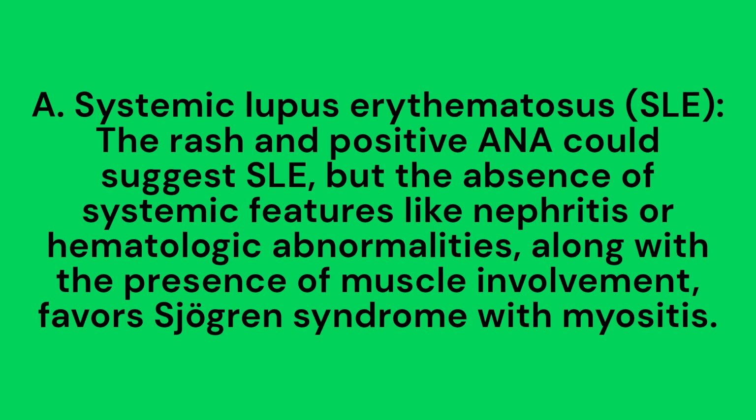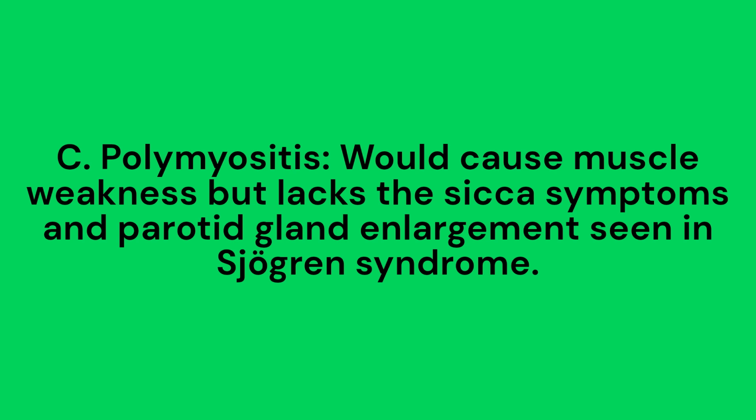A. Systemic lupus erythematosus, SLE. The rash and positive ANA could suggest SLE, but the absence of systemic features like nephritis or hematologic abnormalities, along with the presence of muscle involvement, favors Sjögren syndrome with myositis. C. Polymyositis would cause muscle weakness but lacks the sicca symptoms and parotid gland enlargement seen in Sjögren syndrome.